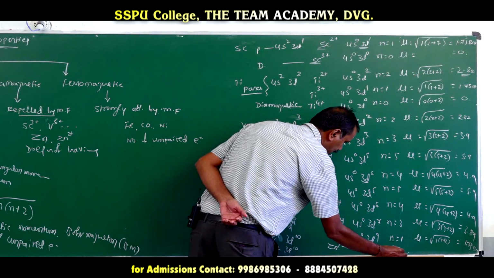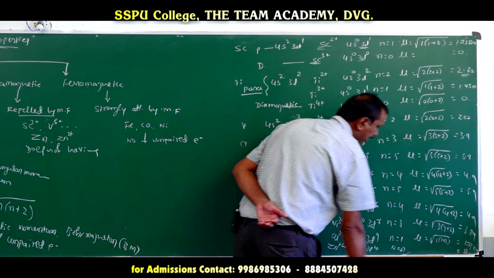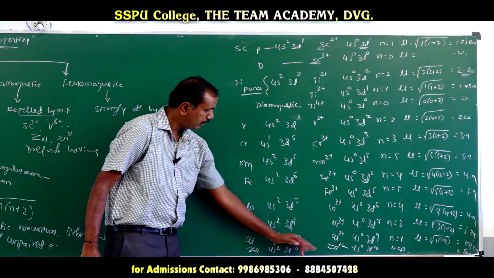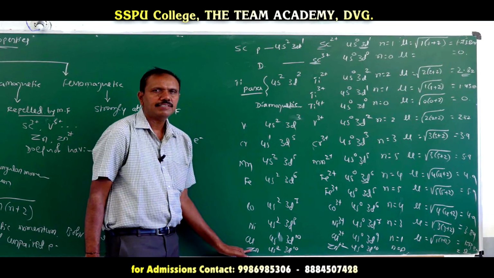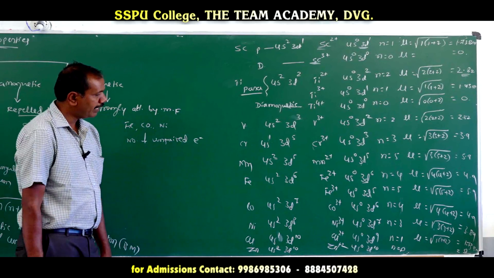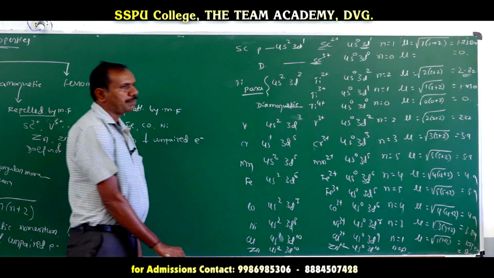No more unpaired electrons. No more unpaired electrons means it does not have a magnetic moment. So it will prove that. So the zinc family is a what? Pseudo transition element. Why? It does not exhibit a variable oxidation state and also does not exhibit a magnetic property.